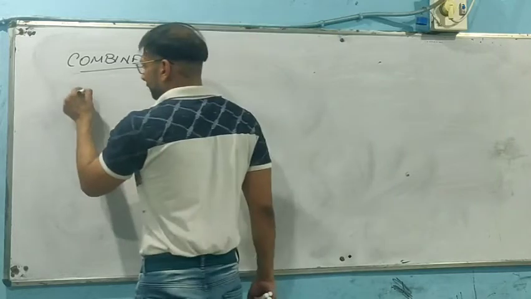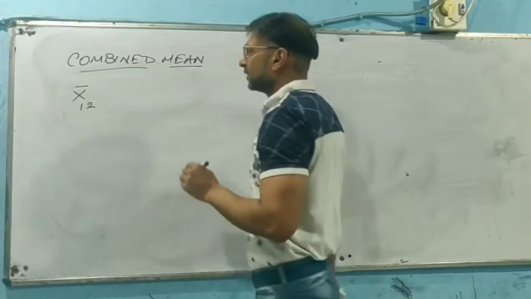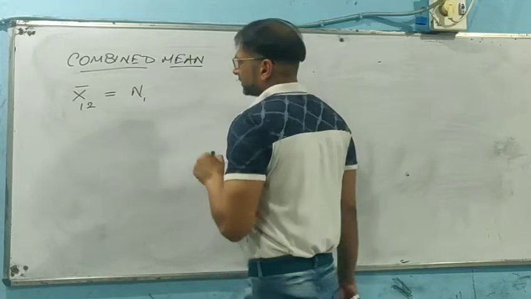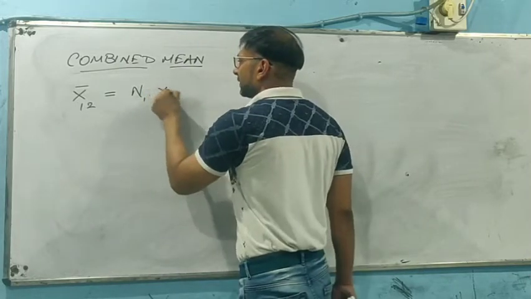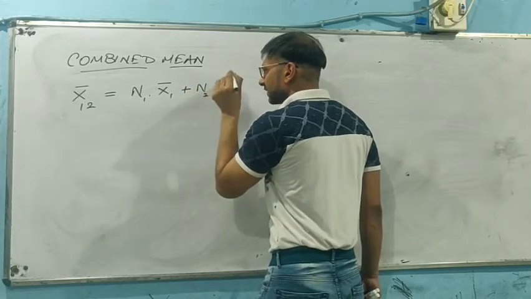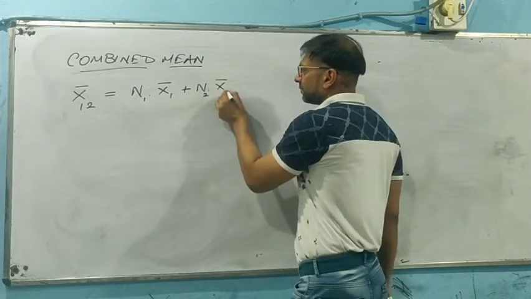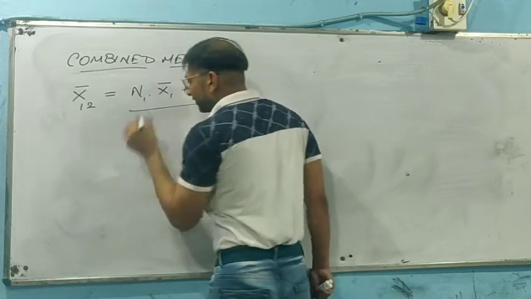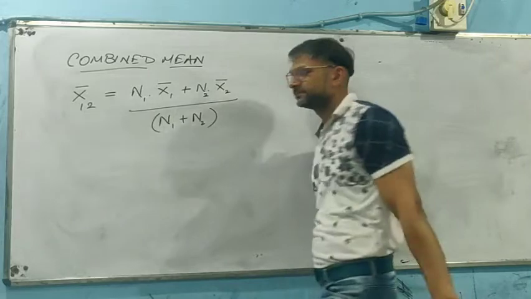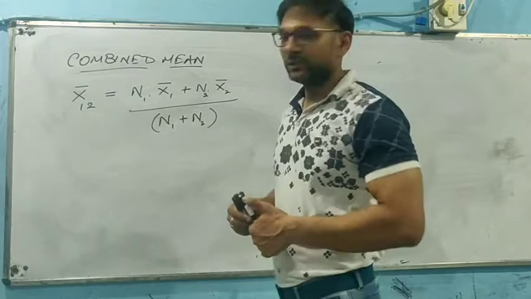So, for example, if we need to find out the combined mean of say two series, 1 and 2, we just need to apply the formula: N1, the number of observations of the first series, multiplied by the respective mean of that series, plus the number of observations of the second series multiplied by the mean of that second series, whole divided by the summation of number of observations of both the series. So this is how we can find out the combined mean, where two series are given.